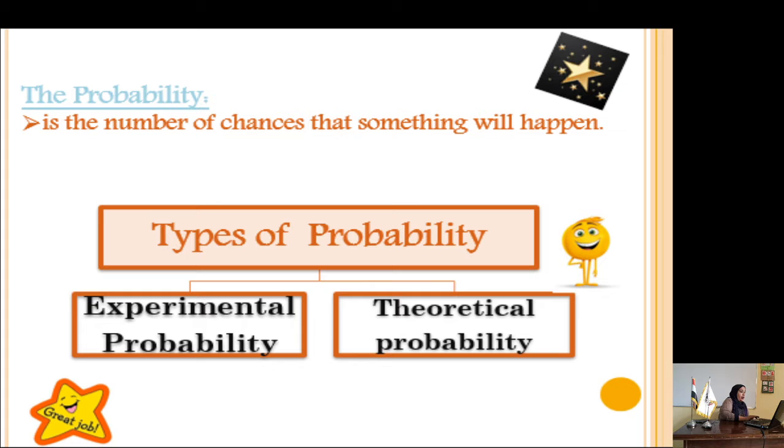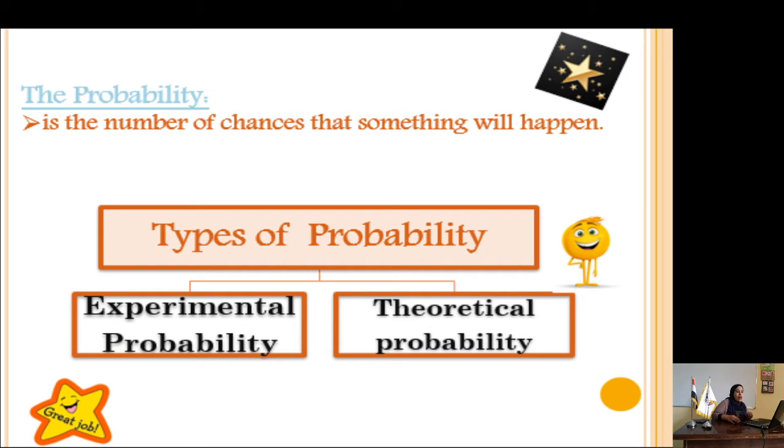Here we have some important definitions. Experiment means an action that has an outcome. Sample space: what is meant by sample space? It's the set of all possible outcomes of an experiment. For example, what is the sample space when you toss a coin? It's head or tail. What is the sample space when you roll a dice? It's the numbers from 1 to 6. This is what is called the sample space.